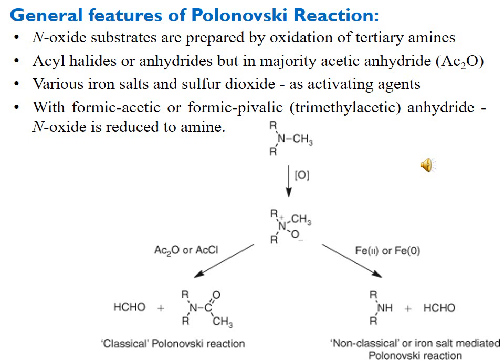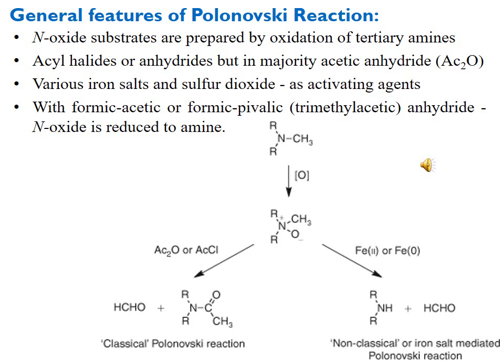First the tertiary amine is oxidized into the tertiary amine N-oxide. Then if it is treated with acetic anhydride or acyl halide, we get the classical Polonovski reaction, which is the formation of an amide and an aldehyde.